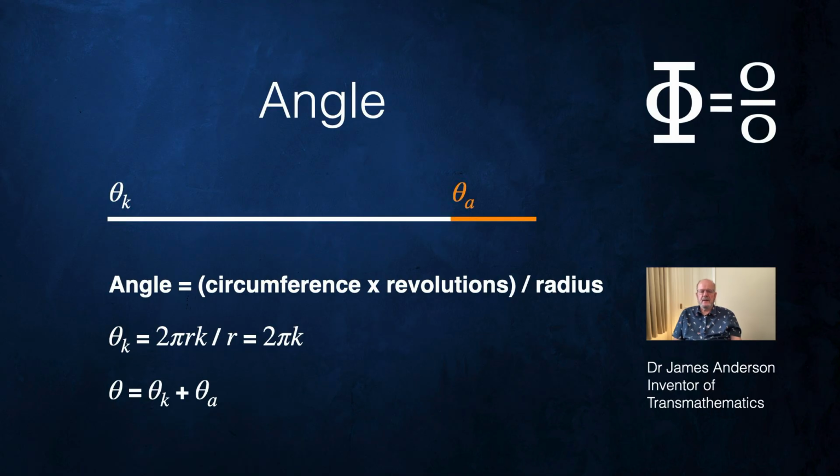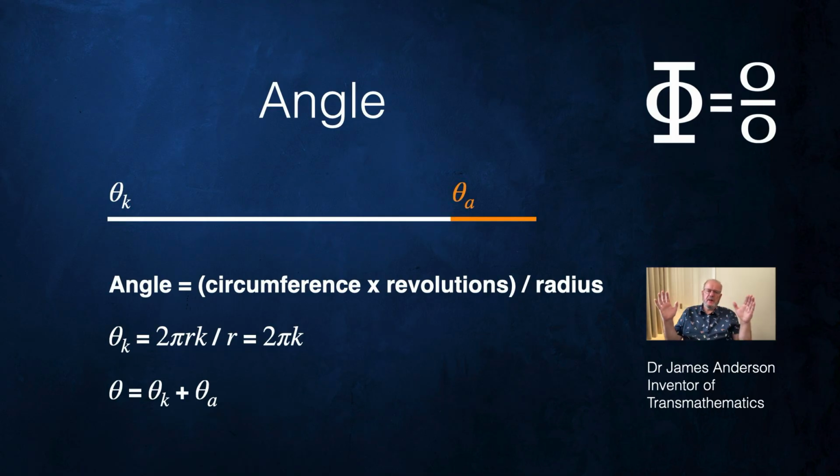So theta k equals 2 pi k. And this generalized notion of an angle, theta, includes the angle of the revolutions, theta k, plus the arc.